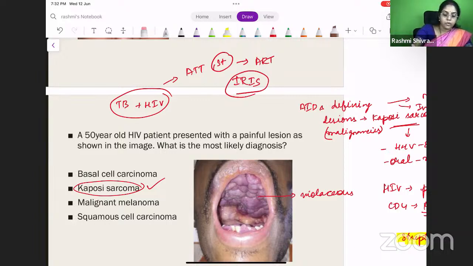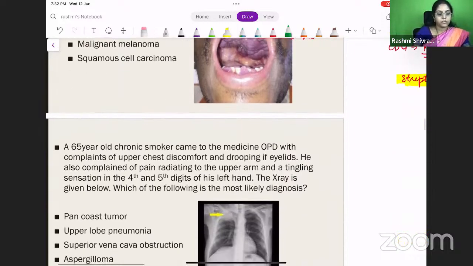Again, this is a very, very important MCQ that they commonly ask. Immune reconstitution inflammatory syndrome. If you give ART first before starting ATT, then the patient will develop IRIS. So you should first start the patient on ATT and then you have to give ART. Okay, it's a very high yielding question. So I hope you all remember all of the points.